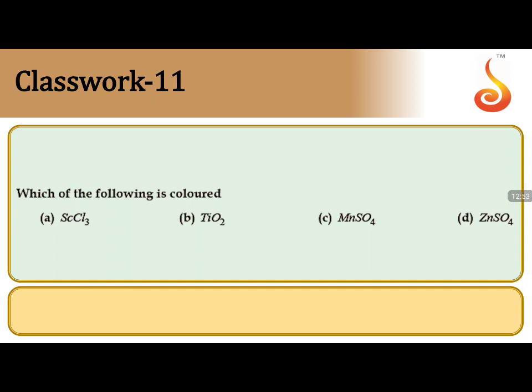Next, which of the following is colored? Which of the following is the colored one? So for the colored, what should we take? Scandium 3+ coming from this. Titanium 4+ coming from this. Mn2+ coming from this. Zn2+ coming from ZnSO4. So these are the species present over here: scandium, titanium, manganese and zinc.